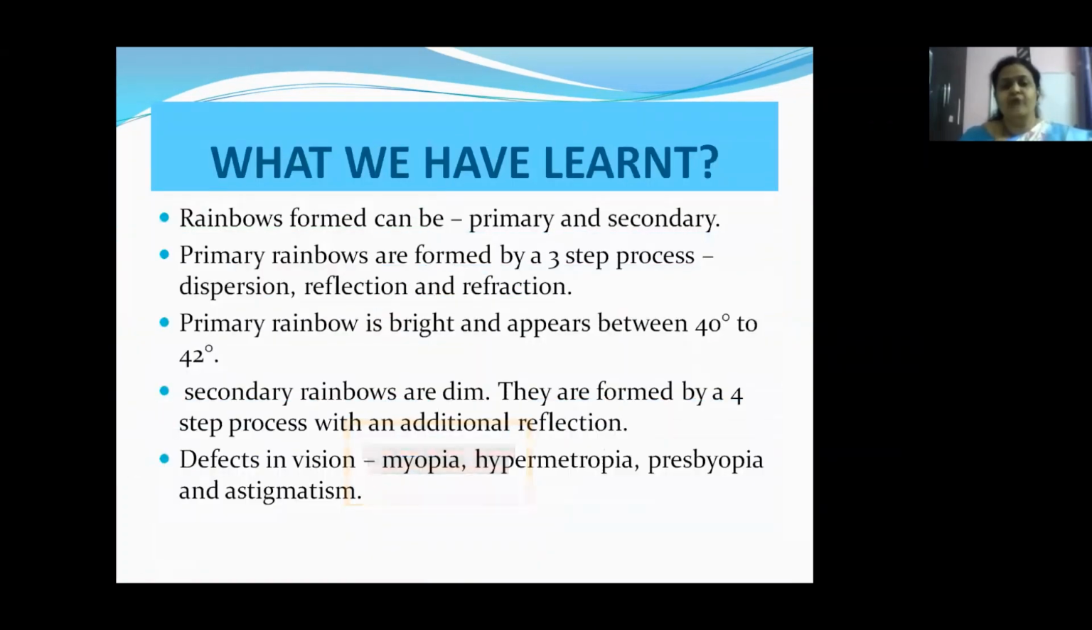Now let us see what we have learned in today's session. Rainbows formed can be primary and secondary. Primary rainbows are formed by a three-step process: dispersion, reflection, and refraction. The primary rainbow is bright and appears between 40 degrees to 42 degrees. Secondary rainbows are dim. They are faint. They are formed by a four-step process with an additional reflection. And then we have learnt about the defects in vision: myopia, hypermetropia, presbyopia, and astigmatism.